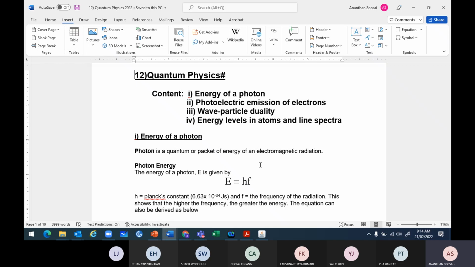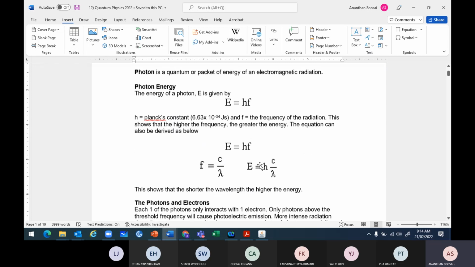Third, the kinetic energy of the electron is independent of intensity. Wave theory predicted intensity determines the energy, so more intensity means more kinetic energy of the electron. But they found that the kinetic energy of the electron has nothing to do with intensity. So 3 evidences, 3 outcomes.